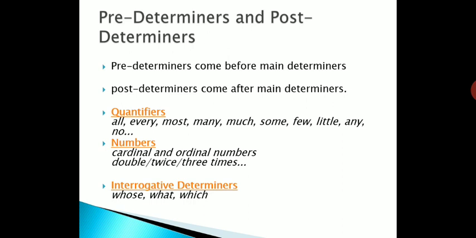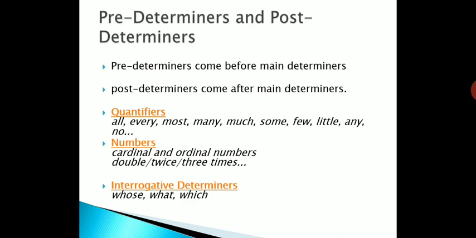Next is quantifier, which shows the quantity of something, like all, every, most, number, much, some, few, little, any, and no. Numbers, as the name suggests, show numbers like 1, 2, 3, first, second, third. These are called cardinal and ordinal numbers.